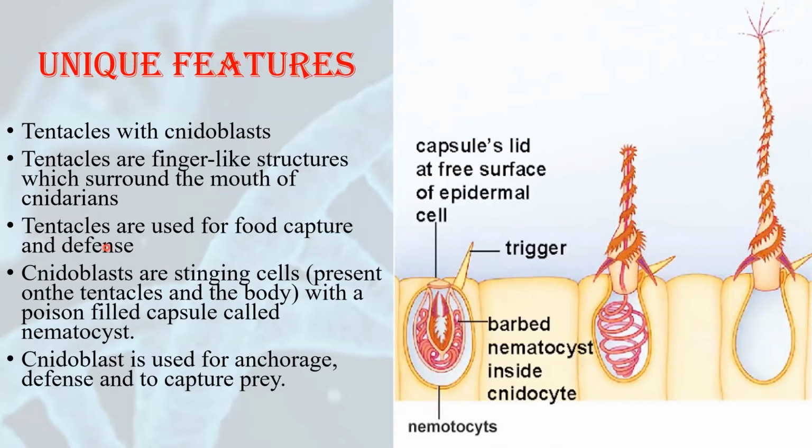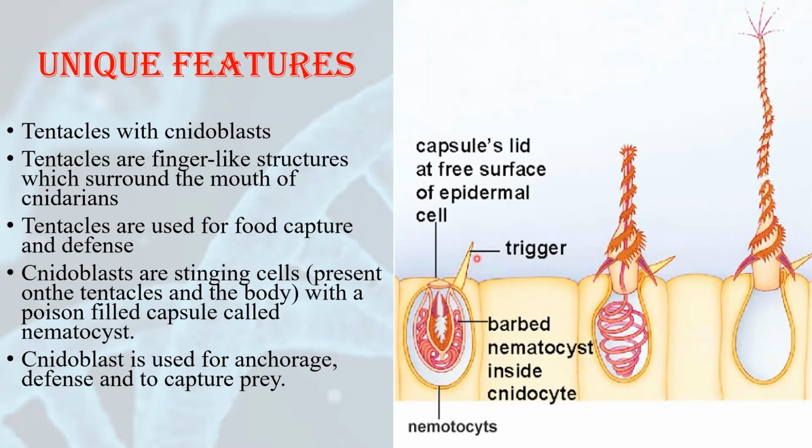What is the function of these tentacles? Tentacles are used for capturing food. Tentacles are also used for defense. Now, how are they used for defense? They are used for defense because tentacles consist of cnidoblasts, and cnidoblasts consist of stinging cells or poison-filled capsules, which are called nematocysts. Here, this is a nematocyst.